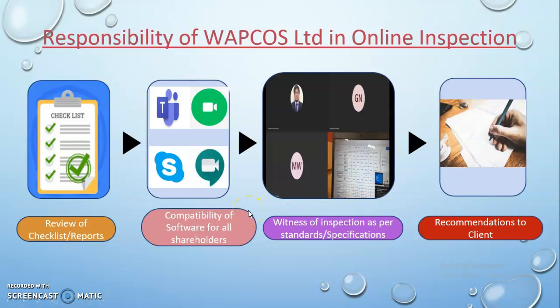In the online inspections, the role of Webcourse is as given below. When the contractor submitted his FAT proposal, first we review the checklist. After the approval of that, we check the compatibility of the software for all the stakeholders. Once it is approved, we go ahead with the inspection as shown below, and we recommend to the client whether it is acceptable or not.